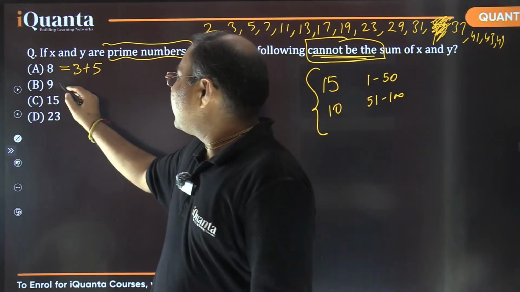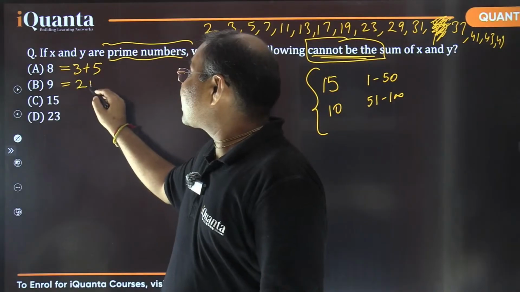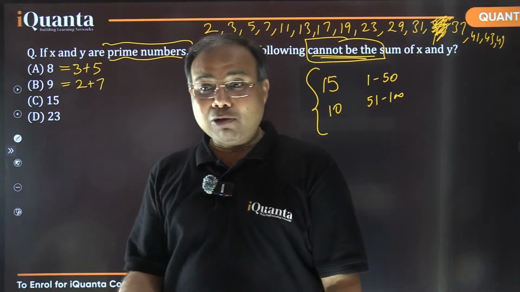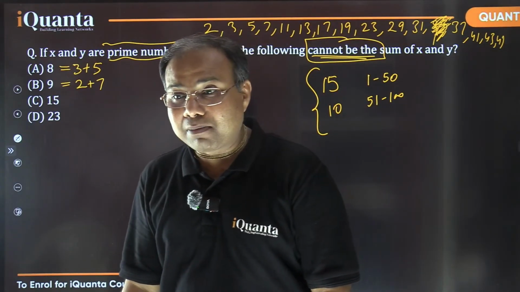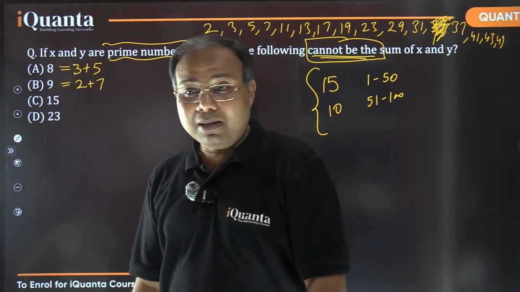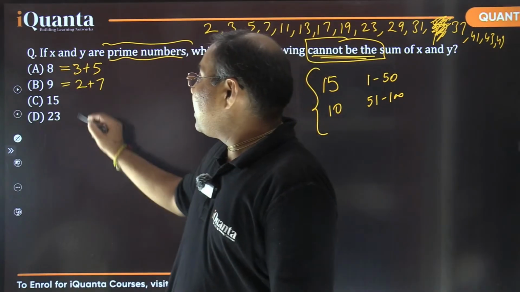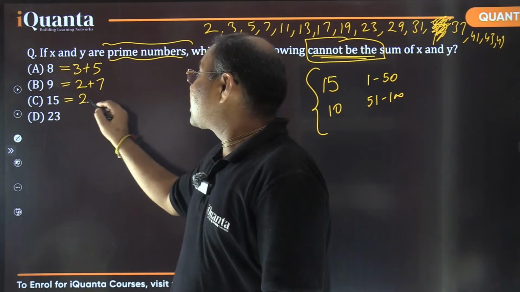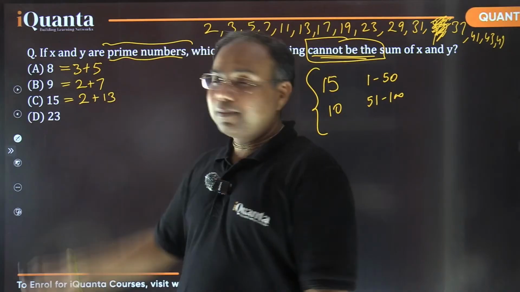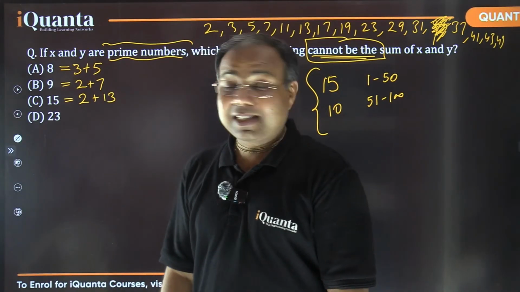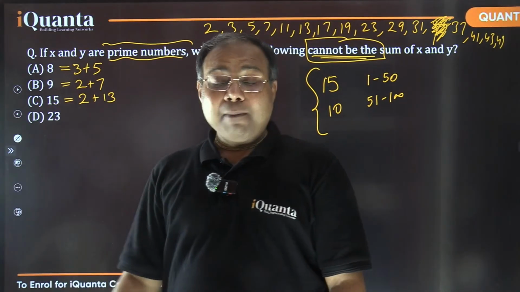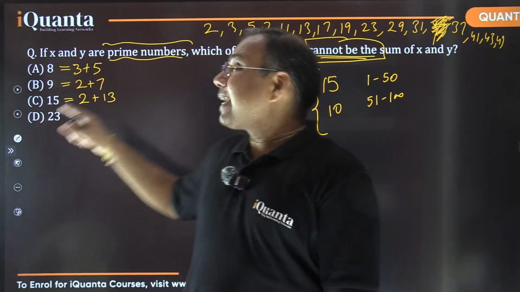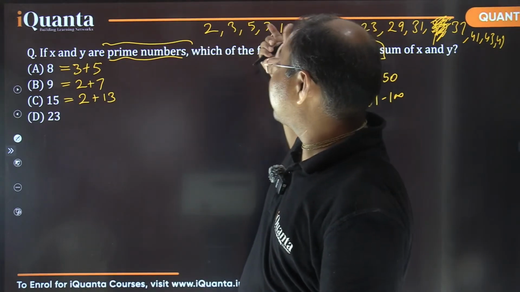What about 9? 9 can also be written as 2 plus 7, sum of 2 prime numbers. 2 is a prime number, right? What about 15? 15 can also be written as sum of 2 prime numbers, that is 2 plus 13. But what about 23? Because 23 is an odd number, I can't take both odd numbers because their sum will become even.